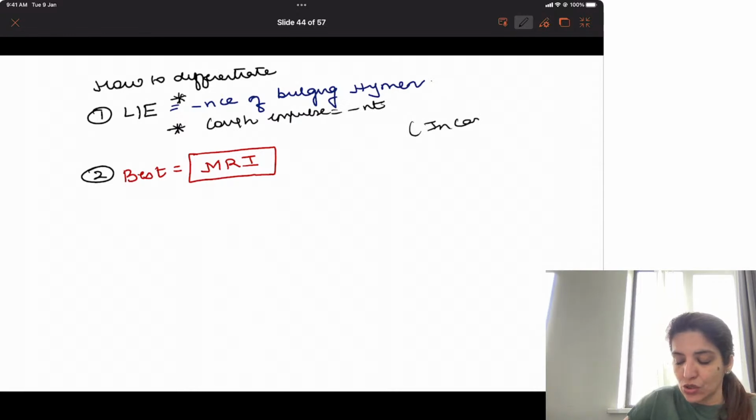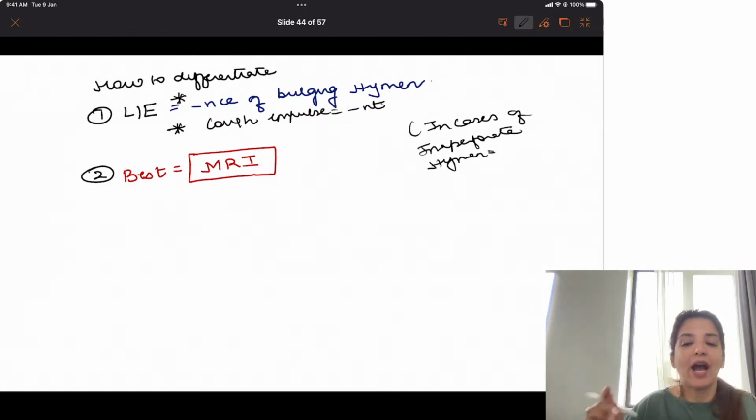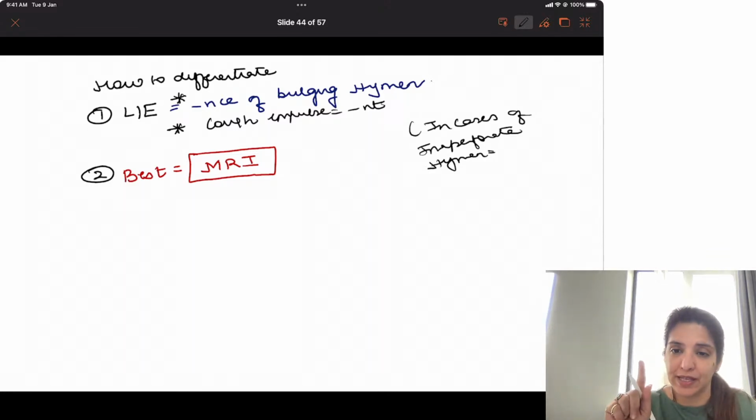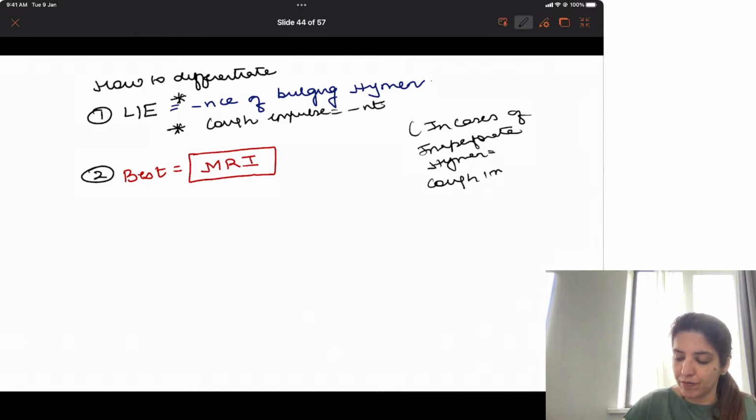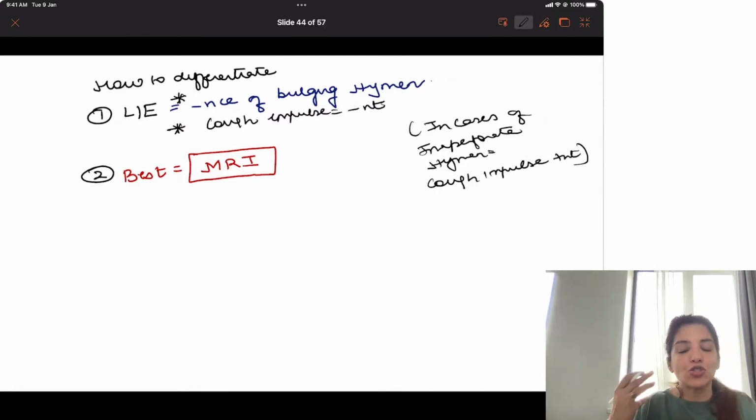Whereas in case of imperforate hymen, hymen is a thin membrane. So if you ask your patient to cough and you put your finger on the imperforate hymen, you will feel an impulse there, right? So in cases of imperforate hymen, because hymen is a thin membrane, cough impulse is present. So ask your patient to cough. If you can feel the impulse, that means you are dealing with imperforate hymen. If impulse is not present, then that means you are dealing with transverse vaginal septum.